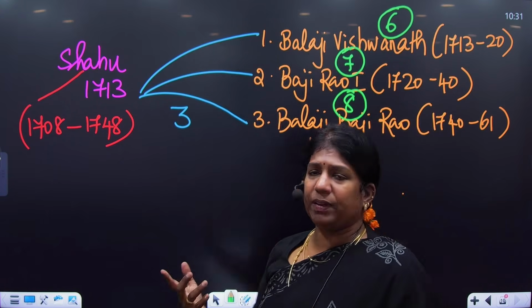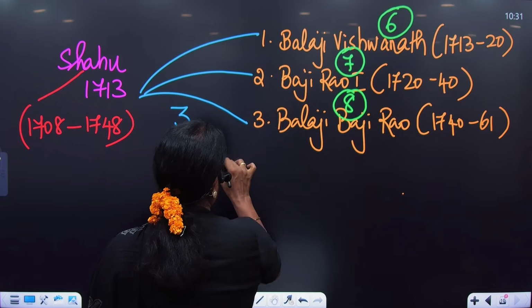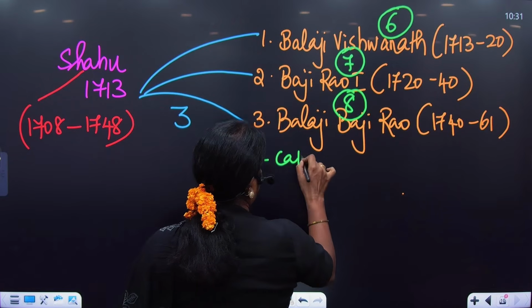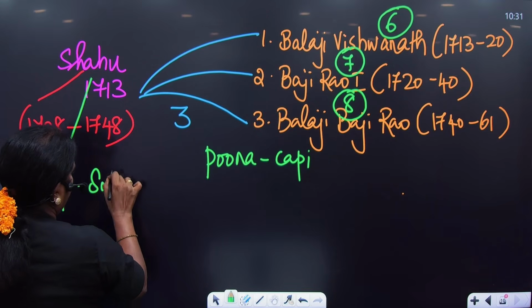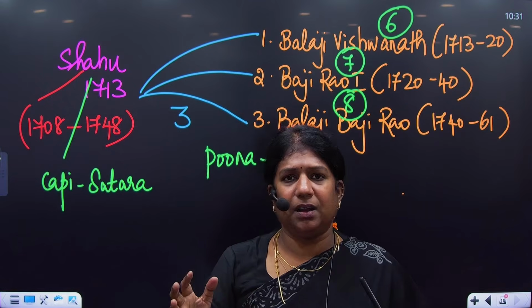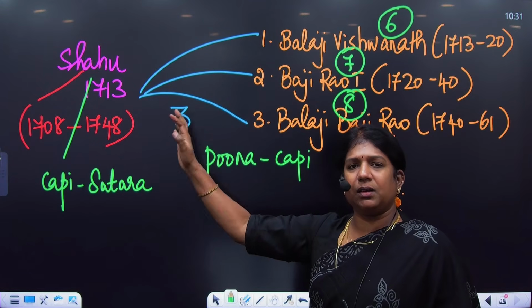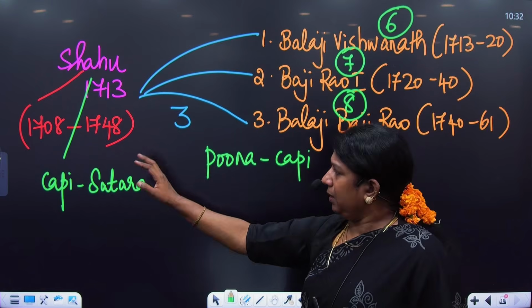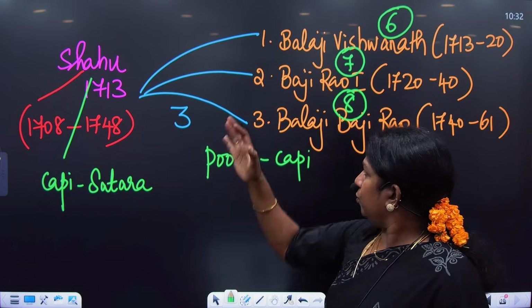So what were the Peshwas doing? And what was the capital of the Peshwa? Pune was the capital of the Peshwa. And now Chhatrapati's capital was at Satara. So Chhatrapati becomes a nominal head, Peshwa becomes a real head. And we always study a topic: the Peshwas work under the pleasure of the Chhatrapati. So without the Chhatrapati, Peshwas cannot do anything independently.